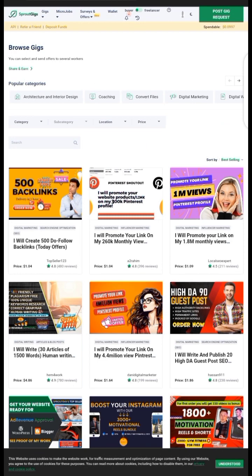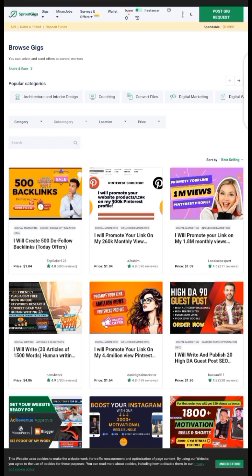Once you are on this buyer side, the first thing you need to do is deposit money into your account, depending on your budget and how many people you want to work for you. You can deposit money and set up your own job, and they will be making money. I will also tell you how these people are making money even more than you as a worker. So first of all, this is what you do.